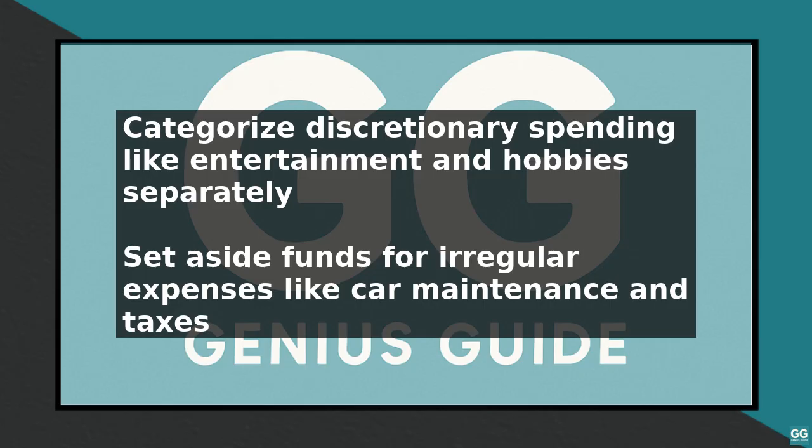A key concept to keep in mind is the 50-30-20 rule. This rule suggests that 50% of your income should go towards necessary expenses, 30% towards discretionary spending, and 20% towards savings and debt repayment. This rule can serve as a guideline to help you allocate your funds effectively.